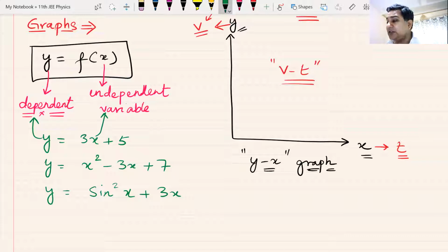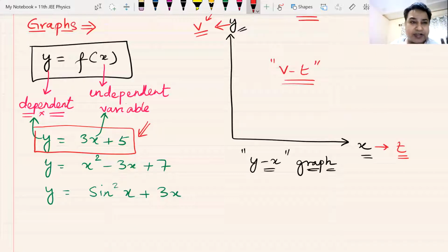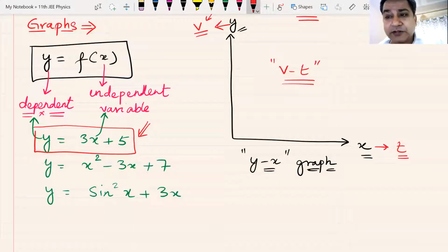Now, as we discussed in the previous classes, the simplest graph that we have is this one: y is equal to 3x plus 5. So this is a recap of what we have done in the previous classes. What type of graph is this? Which type of curve? What type of geometrical figure will y is equal to 3x plus 5 give us?